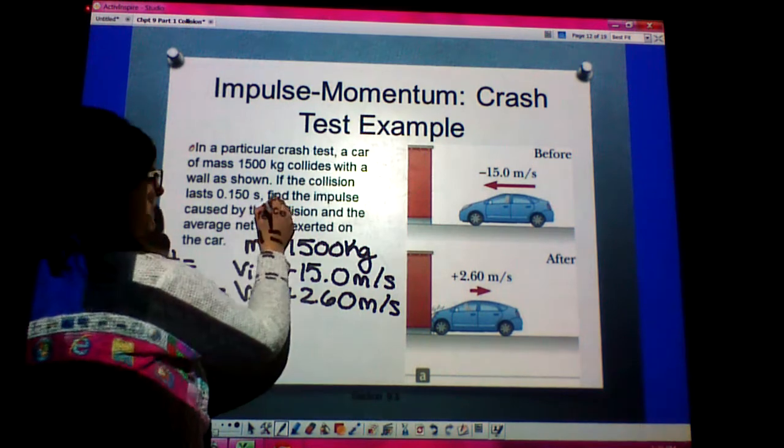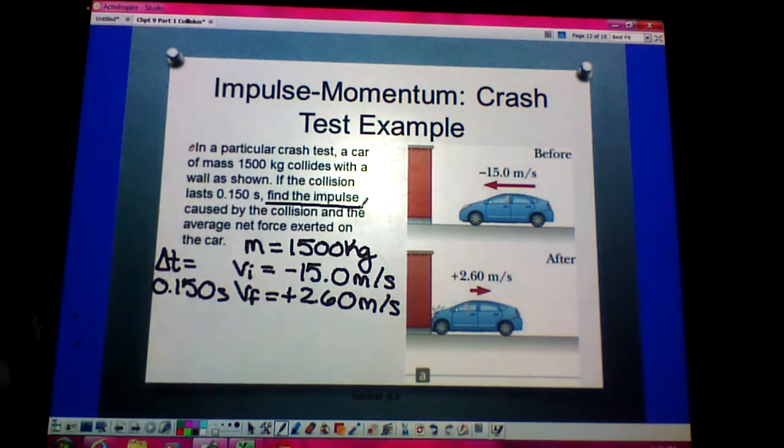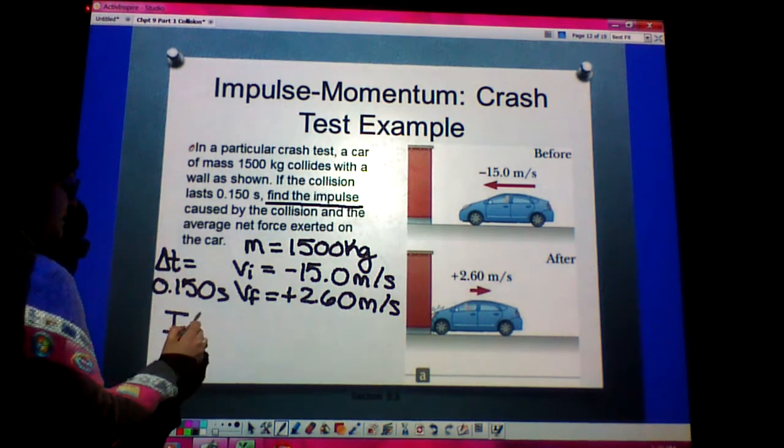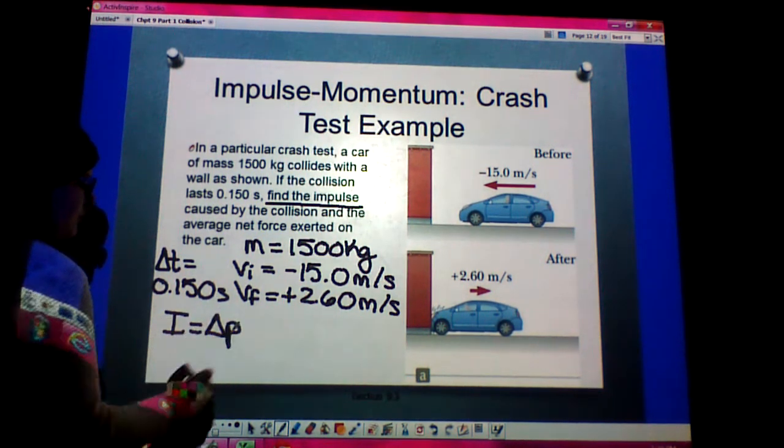The first part they're asking me to find is the impulse. Okay, well, according to my impulse momentum theorem, I know that impulse is equal to the change in momentum.